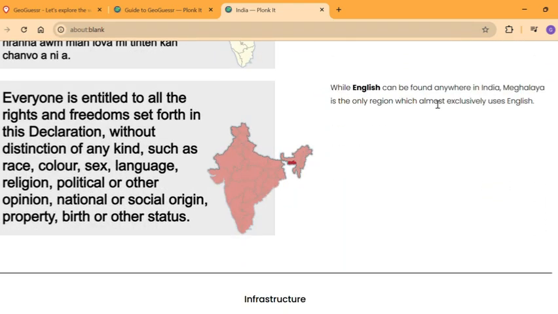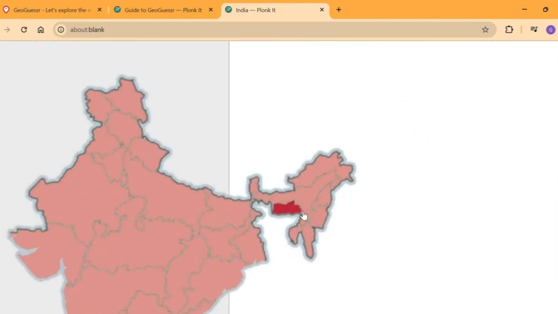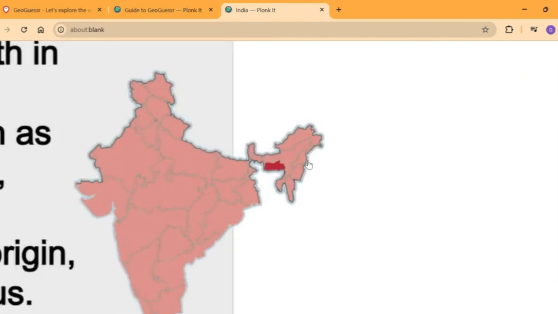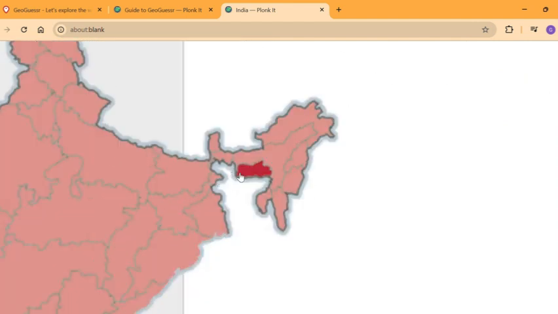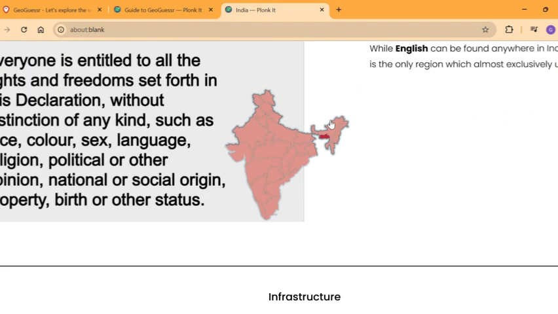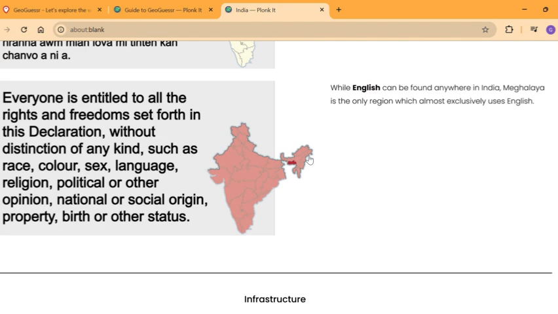So English is the most common language in India, but it's only spoken natively in the state of Meghalaya, especially. It has no problem in distinguishing, because if you see only English, you probably have to be in this area with a kind of Bangladesh, Assam tropical vibe. You can probably get that.